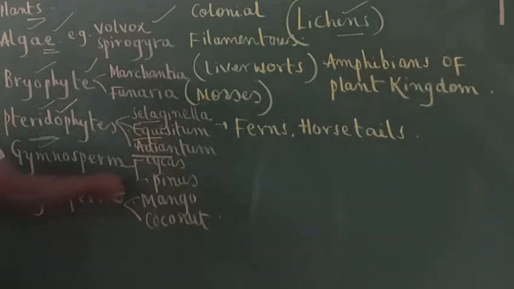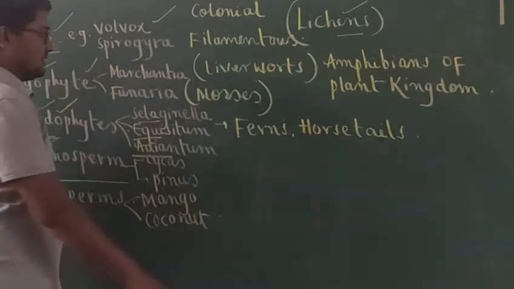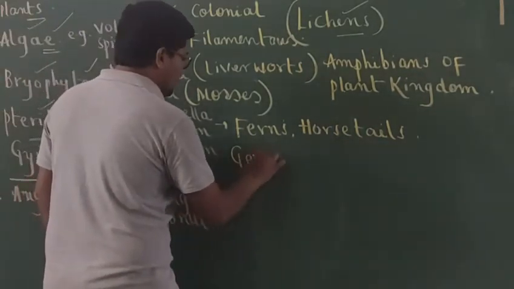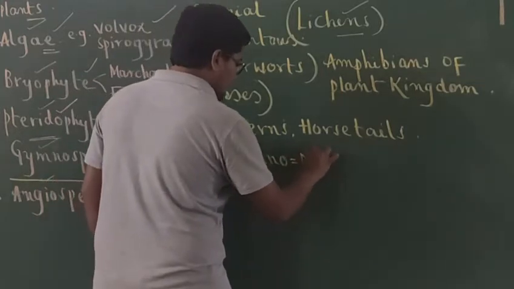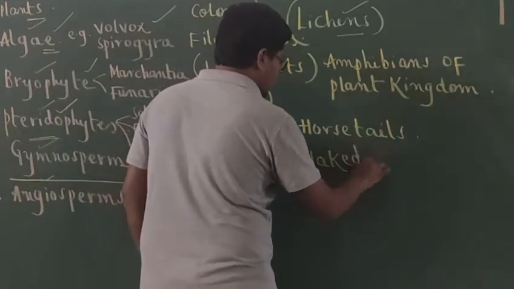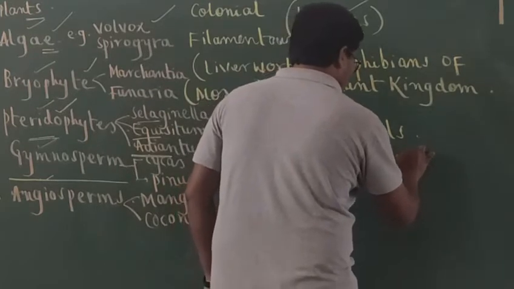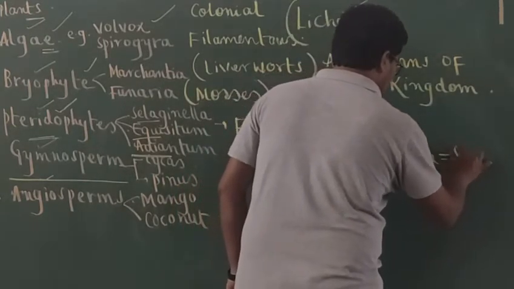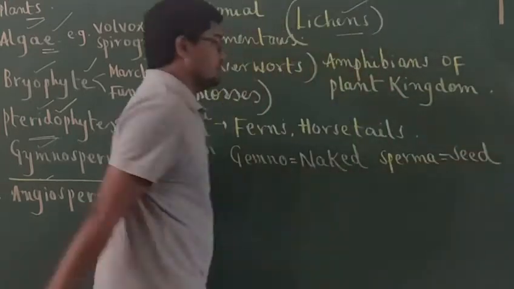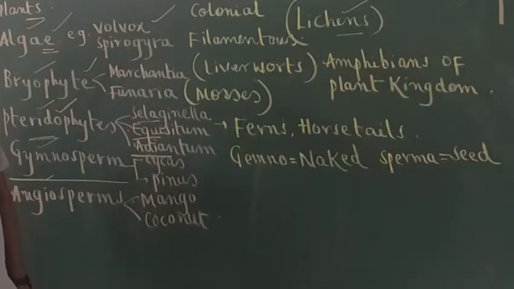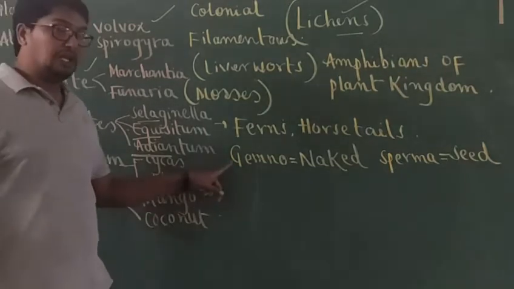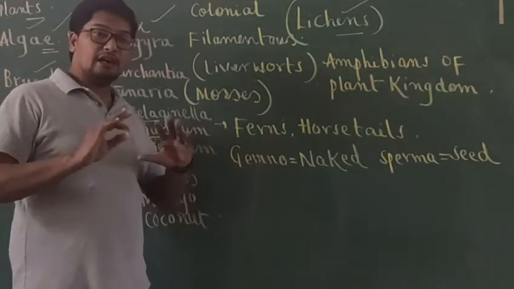Okay. Next, gymnosperms. Gymnosperms is the combination of two words, namely gymno means naked, sperma means seed. Seed formation appeared for the first time in gymnosperms, but in gymnosperms seeds are not covered by the ovary.